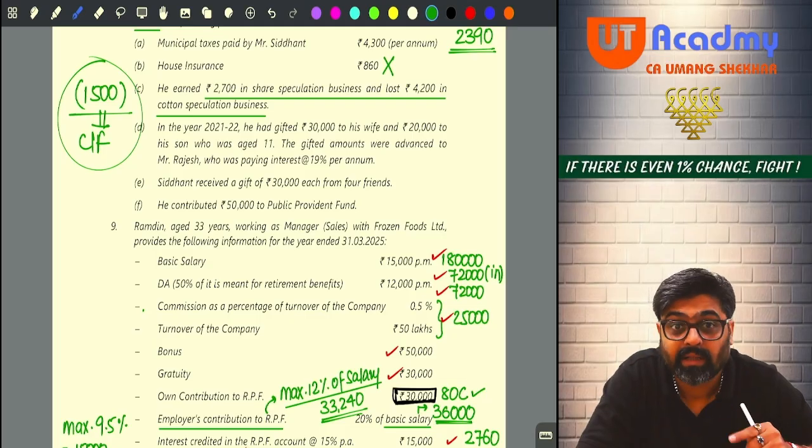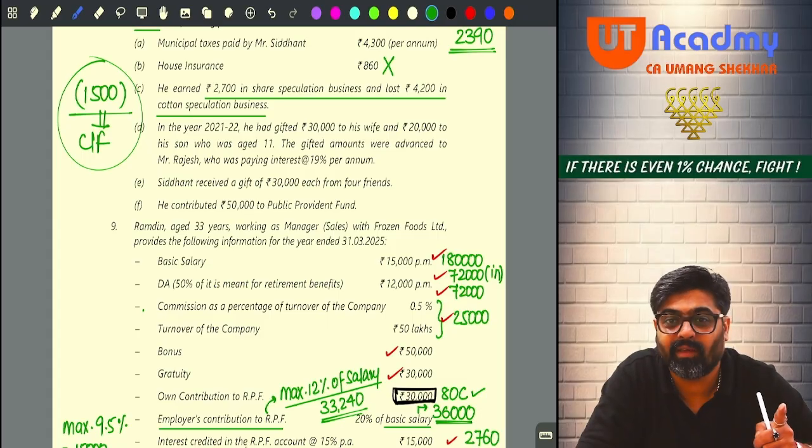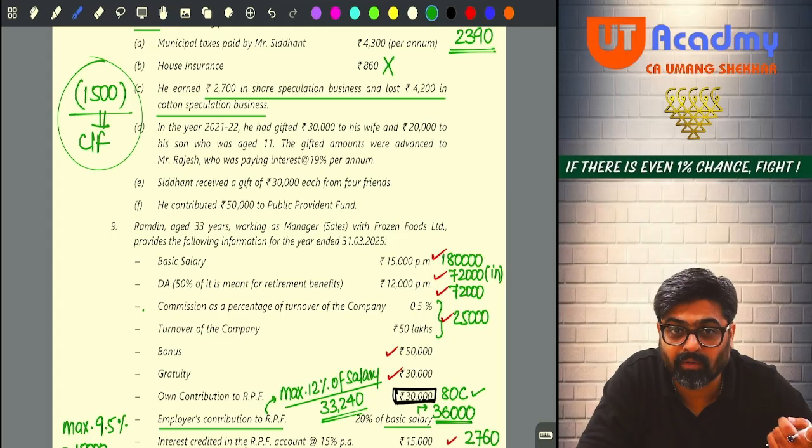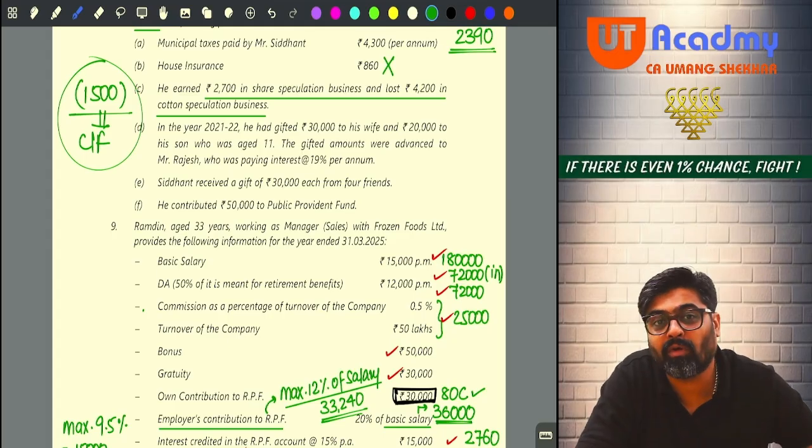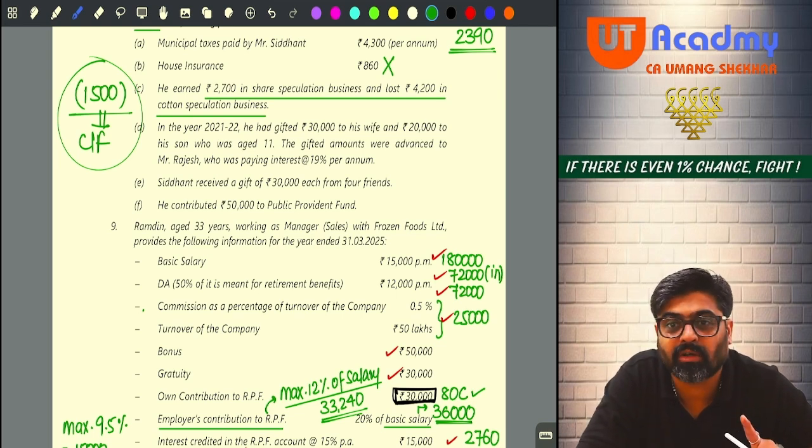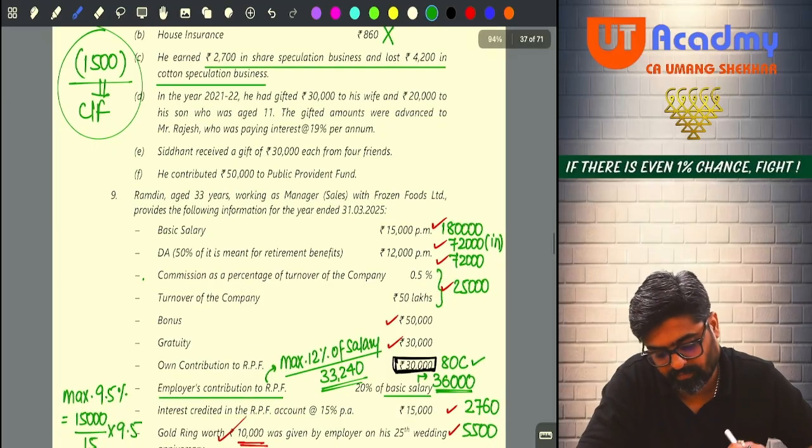But remember, there you are going to get 10(32), 1,500 exemption if you are not following 115BAC. And if you are following 115BAC, the clubbed income of minor child will be taxable fully. There will be no 1,500 exemption. Yes or no? Next one.